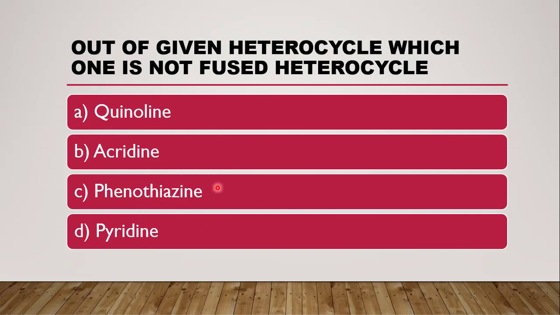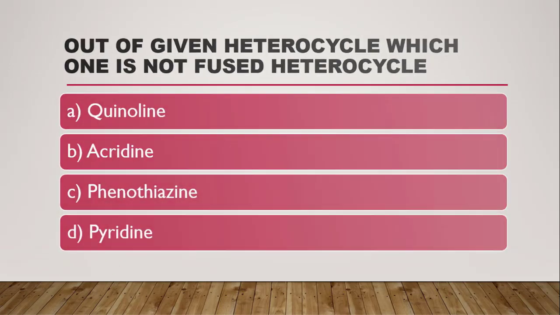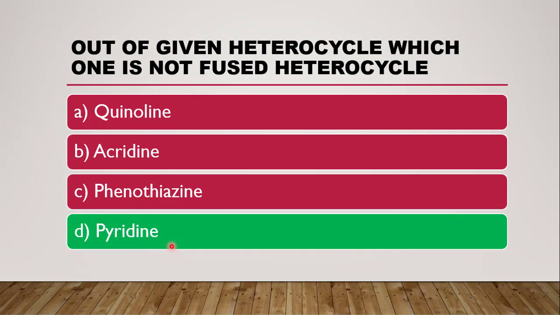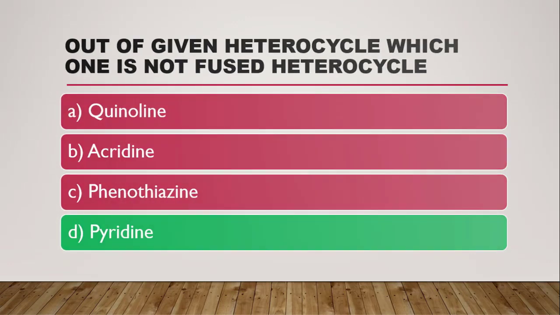Phenothiazine is again the same as anthracene, only the center nucleus contains aza and thia. And then pyridine is a 6-membered heterocycle. So the correct answer is pyridine, because all the three above, A, B, C, are fused heterocycles.